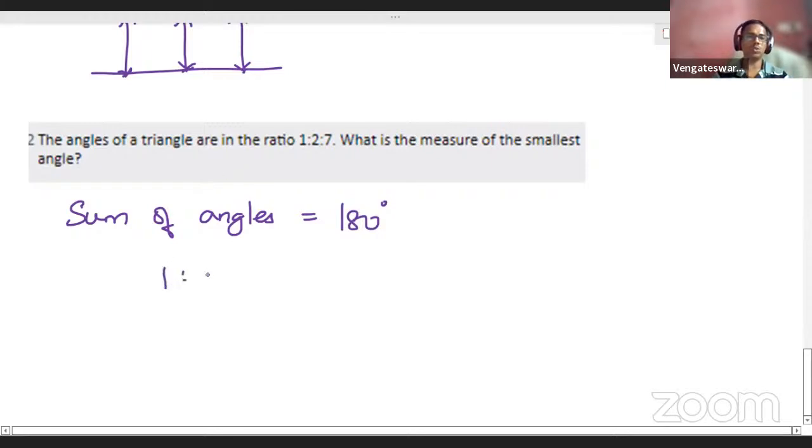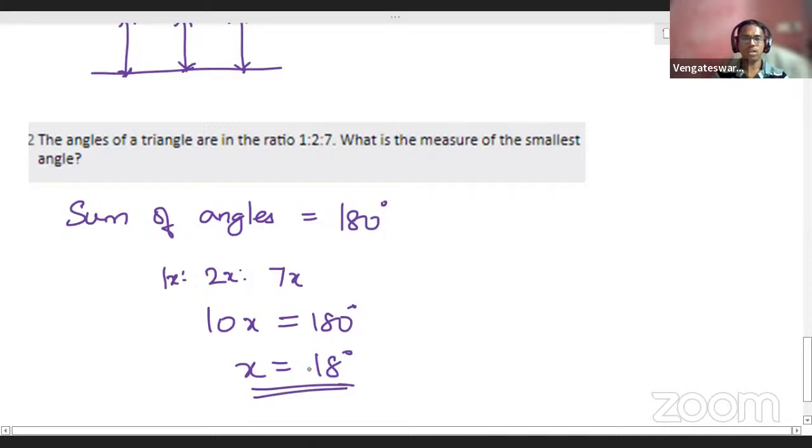Here they gave the ratio. The ratio is 1 is to 2 is to 7. Total parts is 1 plus 2 plus 7, which is 10 parts, right? So you can take the angles as 1x, 2x, 7x. So 10x is equal to 180, which means x is equal to 180 by 10, which is 18 degrees. The moment you get x is equal to 18 degrees, you can tell all three angles. The smallest angle is 1x, which is again 18. So 18 degrees is the answer. That's the right answer.